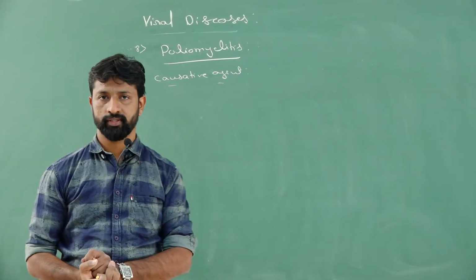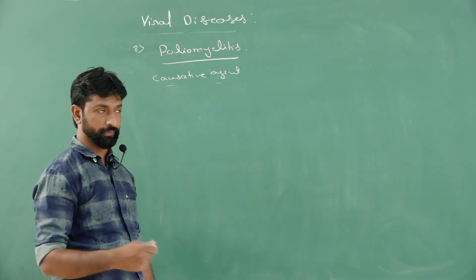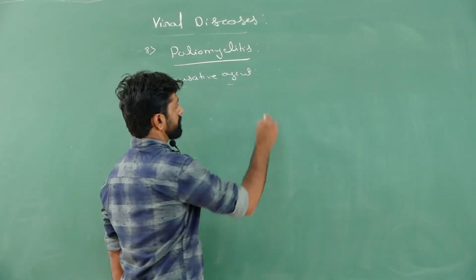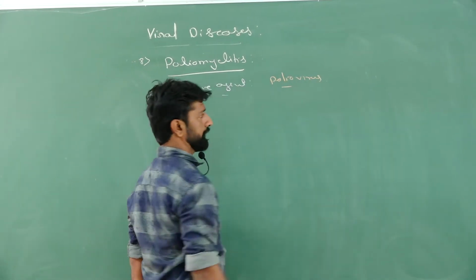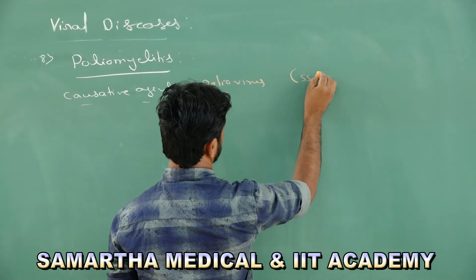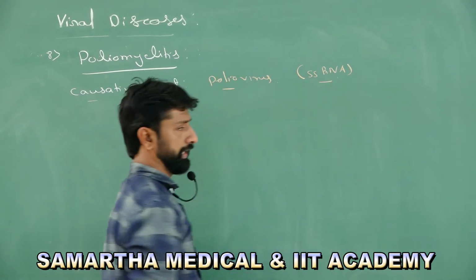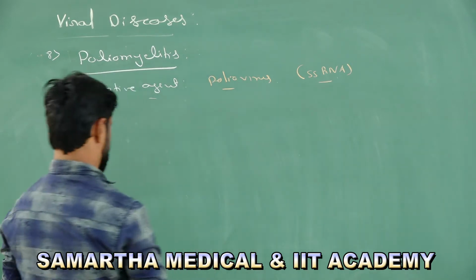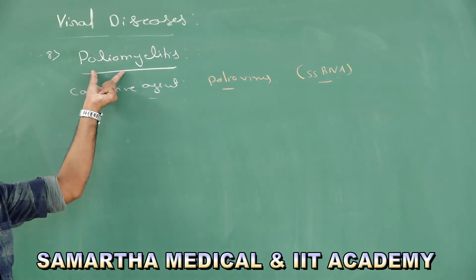The next viral disease we are going to discuss is poliomyelitis, most commonly called polio. The causative agent of this poliomyelitis is a virus called poliovirus. This poliovirus has single stranded RNA as its genetic material, and it causes the disease known as poliomyelitis.